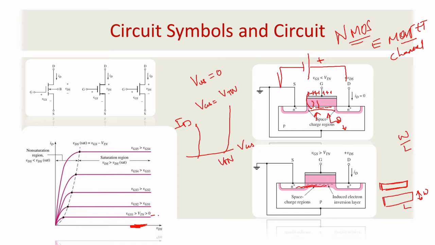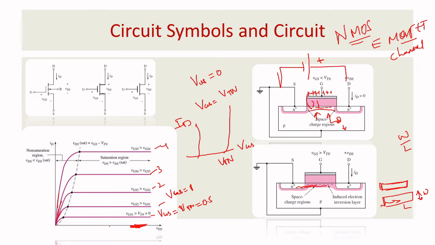So consider this is your VGS equal to the threshold voltage. Consider I am taking 0.5 as a threshold. So suppose I am considering VGS is 1. At that time the width and length will be large, so more electrons will be moving. That is basically because the area is large, width and length area is large. So you can see more current is flowing. Similarly, this is for VGS 2, this is for 3, and this is for 4. So you can see how the current is rising.